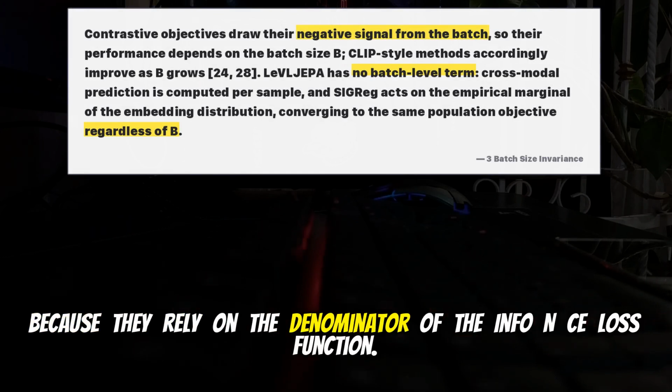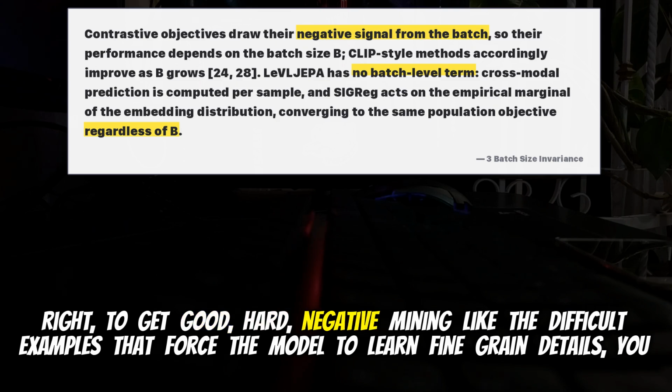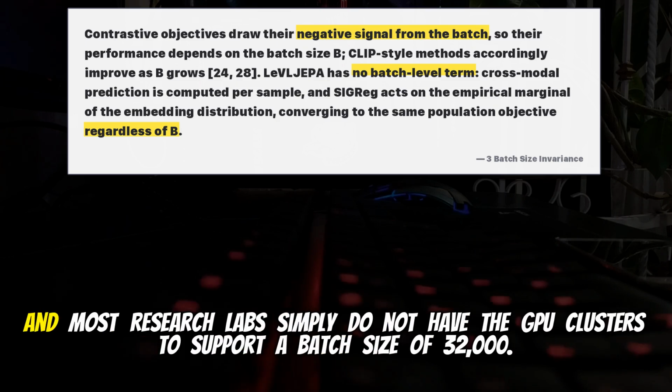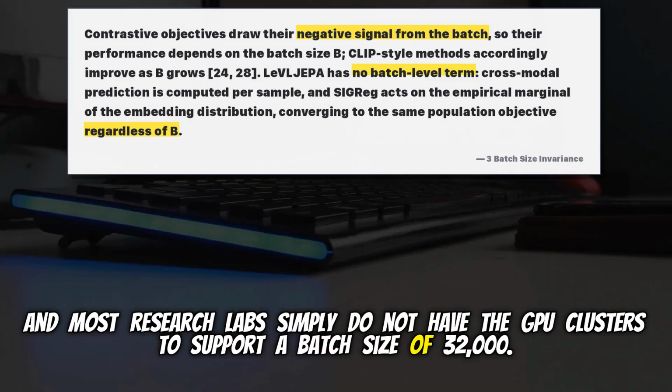because they rely on the denominator of the InfoNCE loss function. Right. To get good hard negative mining, like the difficult examples that force the model to learn fine-grained details, you need batch sizes in the tens of thousands. And most research labs simply do not have the GPU clusters to support a batch size of 32,000.